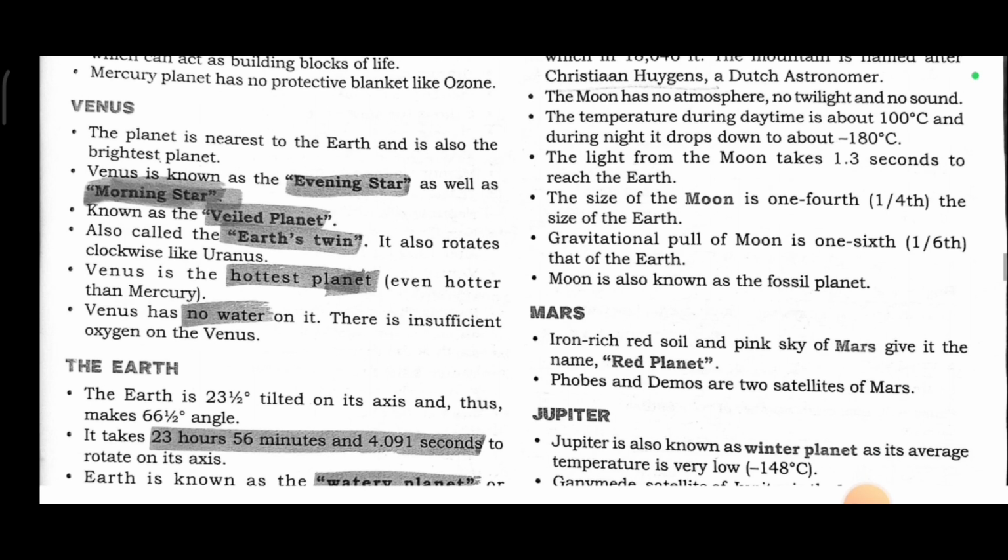The moon has no atmosphere, no twilight, and no sound. The temperature during the daytime is about 100 degrees Celsius, and during night it drops down to about minus 180 degrees Celsius. The light from the moon takes 1.3 seconds to reach the Earth.